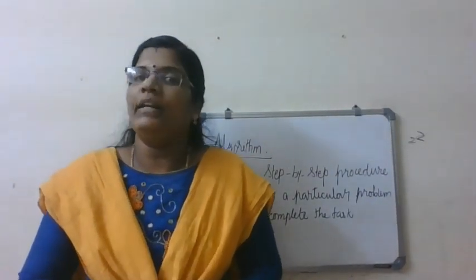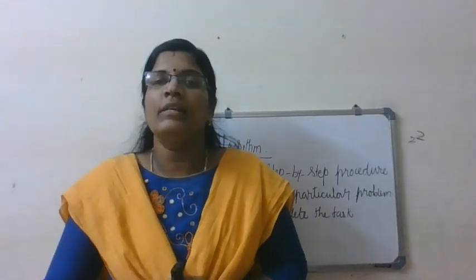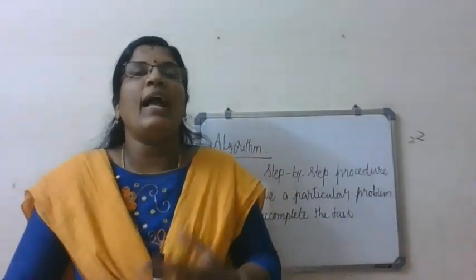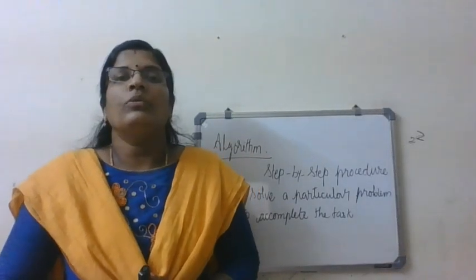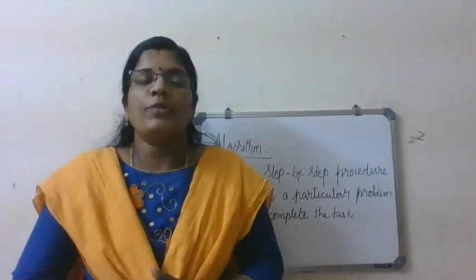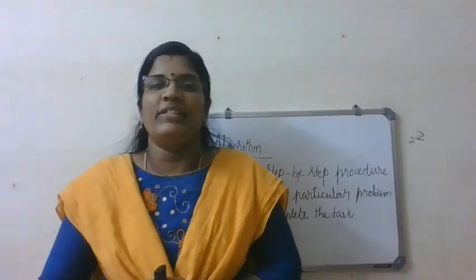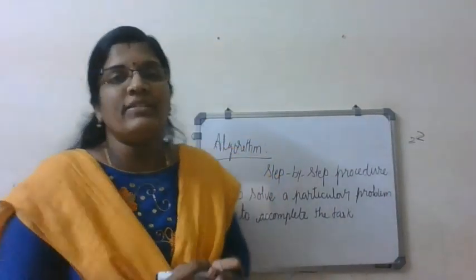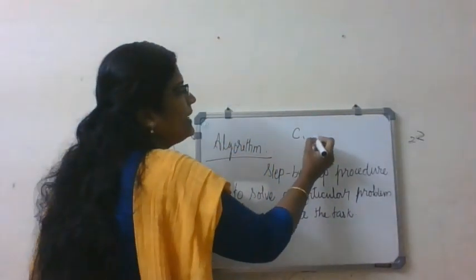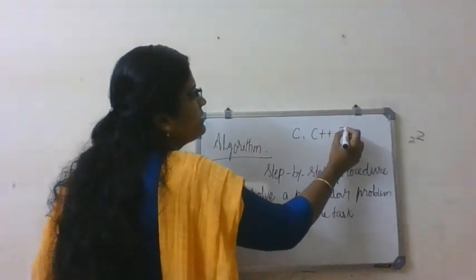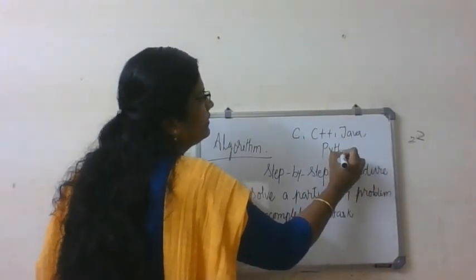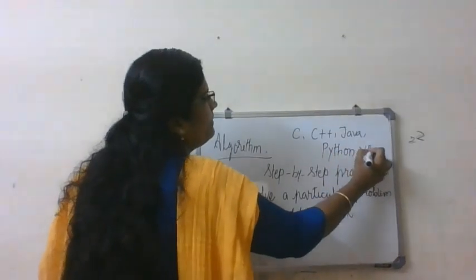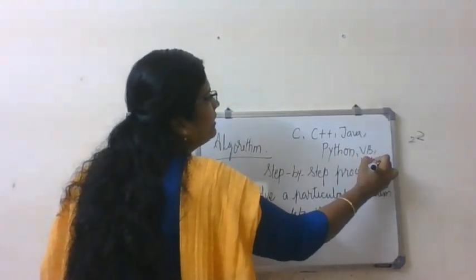Similarly, computers understand many languages, so we can write programs in different languages. Some of the languages are C, C++, Java, Python, VB, HTML.